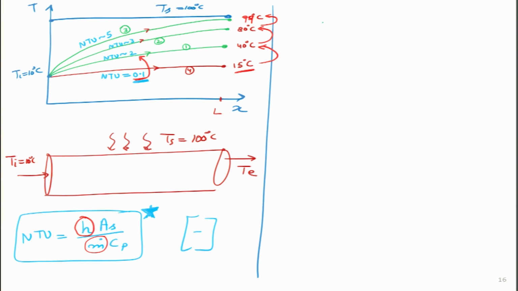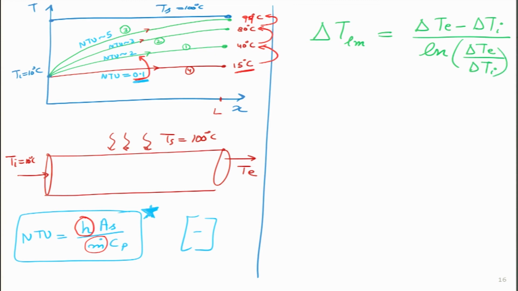So, we can write this as delta T Lm is essentially delta Te minus delta Ti divided by log of delta Te divided by delta Ti, and this term is known as the log mean temperature difference. The units will turn out to be in degrees centigrade.